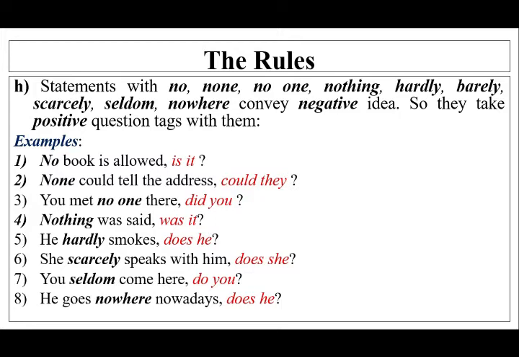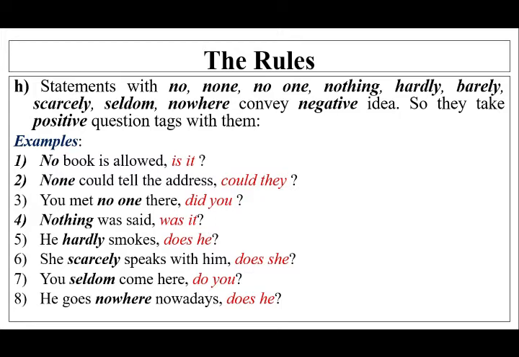Look at the examples. No book is allowed. Is it? Question tag is positive. None could tell the address. Could they? You met no one there. Did you?